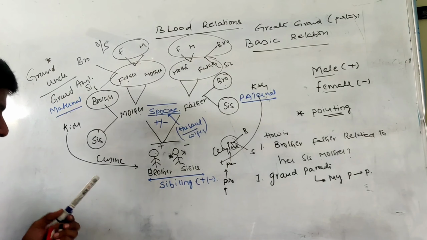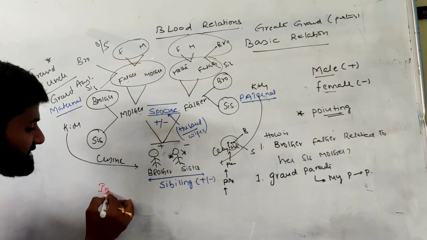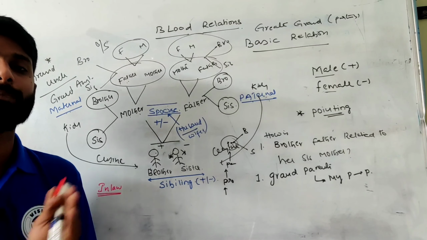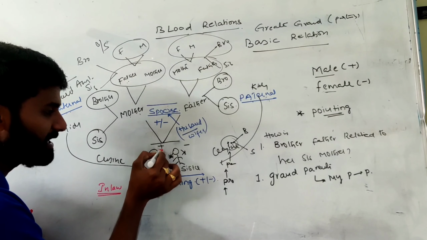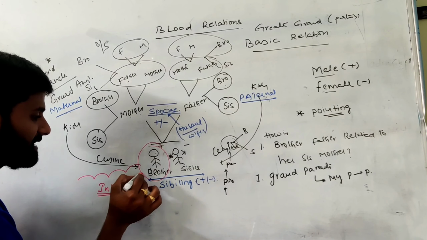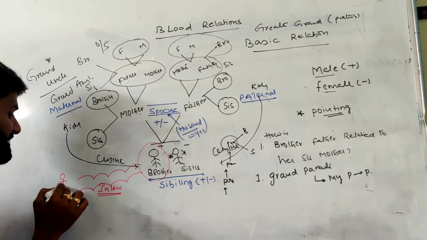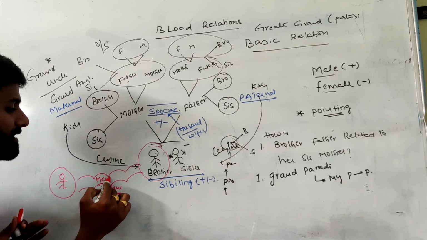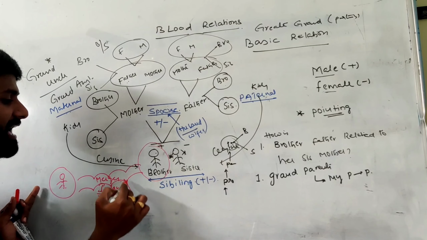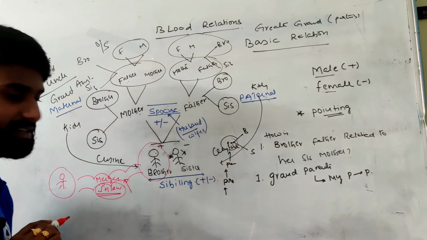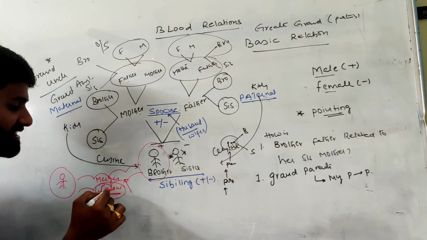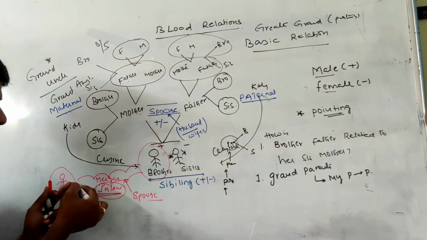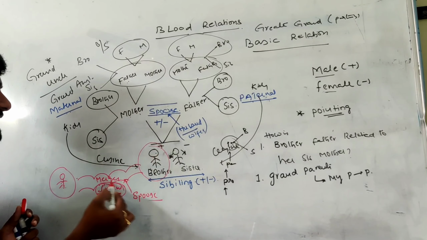Next, one more important topic. We are confused about in-law relationships. If you want to go with the in-law relationship, it means two different families are merged together. For example, the boy married another lady. She is completely different from my family. These two families are merged together under the relation of in-laws. So these in-law relations come with a spouse. If two persons are together, we get in-law relations.